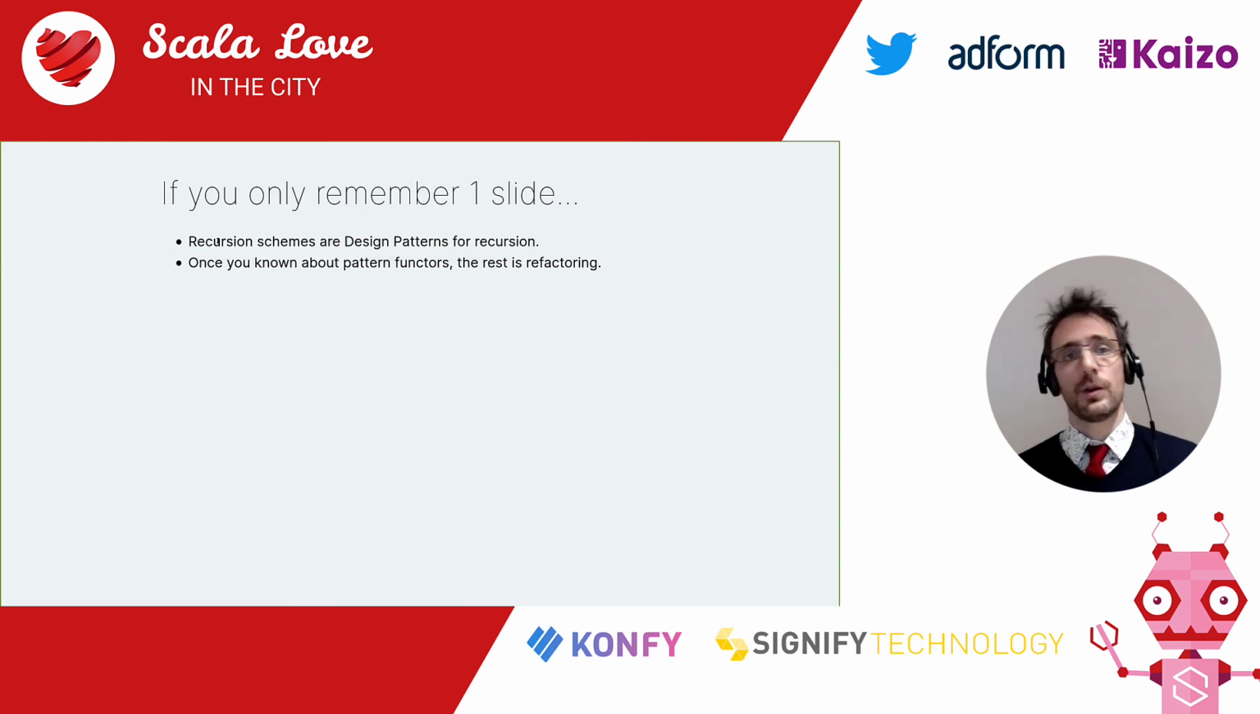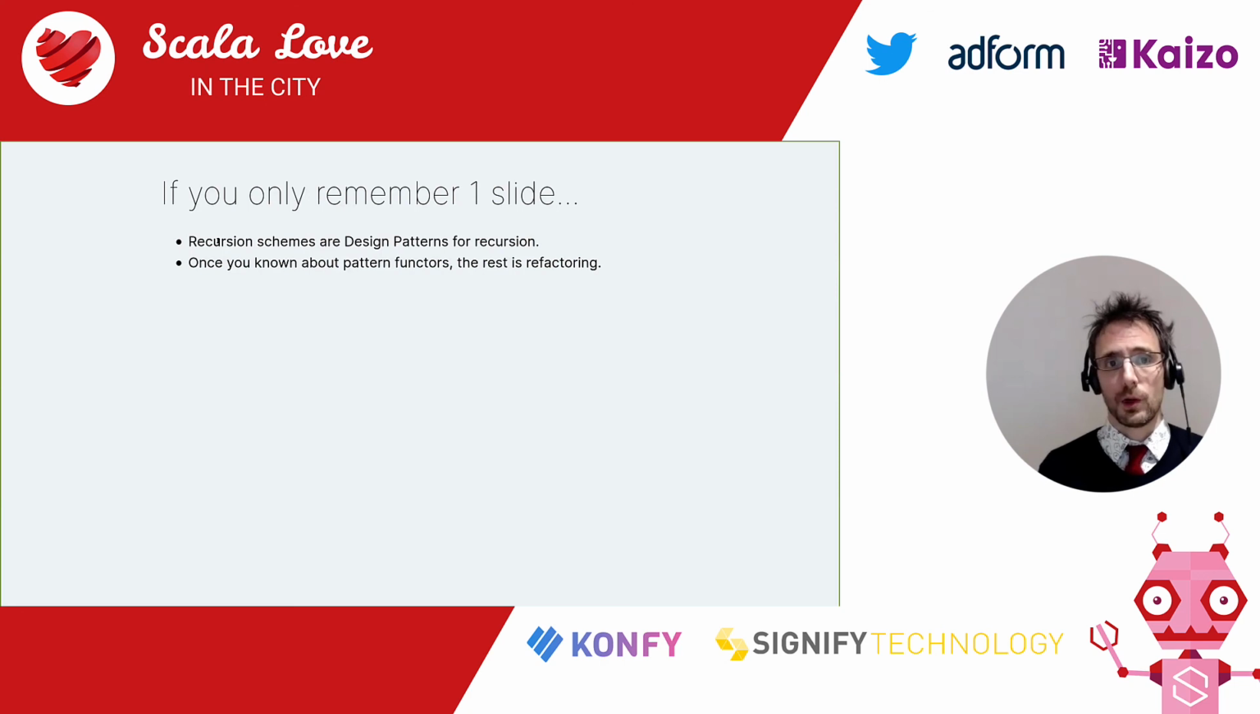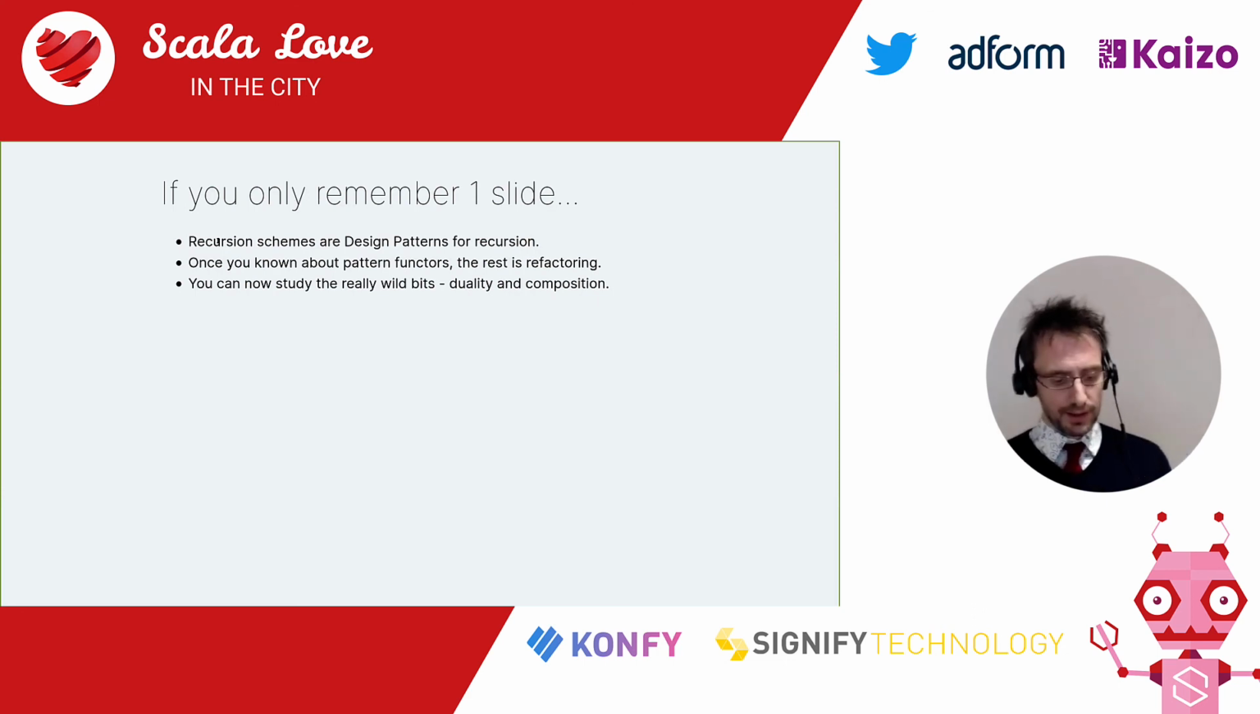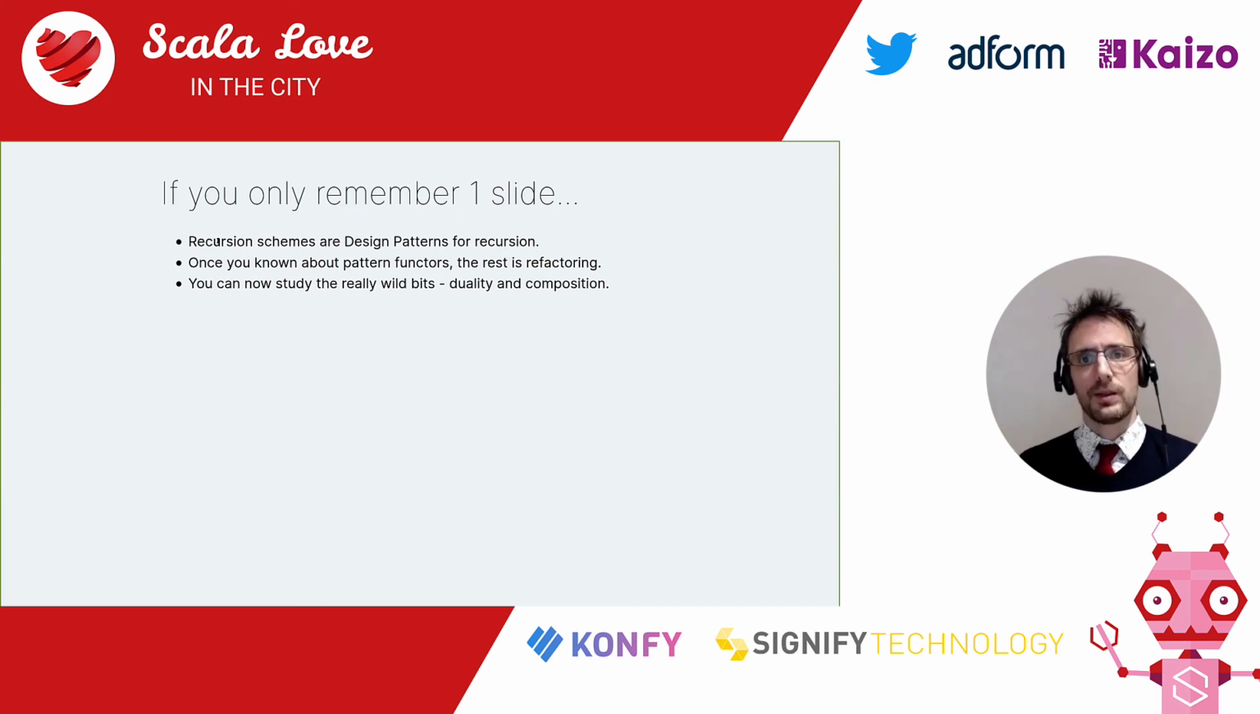So find another recursive pattern that you like, say generative recursion. Stick a pattern functor in there, and before you know it, you will have invented anamorphisms. So that's all you need to know about recursion schemes. And you can study them and study all the really wild bits. Now you have these tools. You can study, for example, the fact that they can compose, which is nice, and that recursion schemes can be duals of each other, so exact opposites, but at the same time, be exactly the same thing. So they can be opposites of each other and the same thing, which is really wild, but really fun to find out.